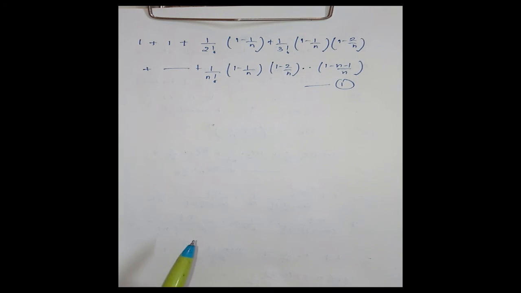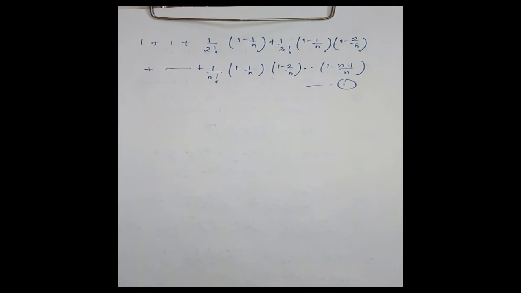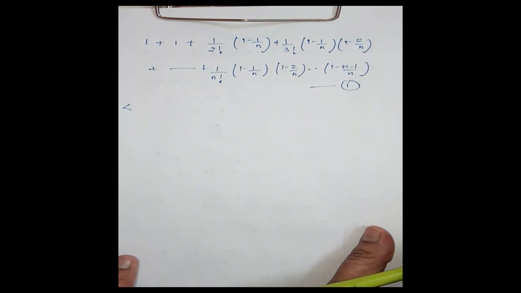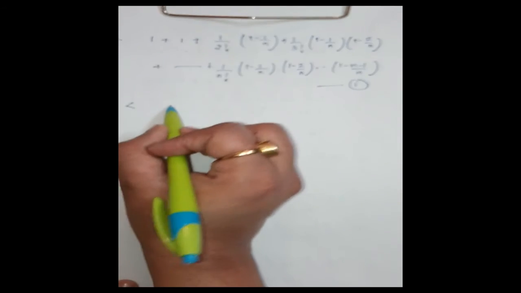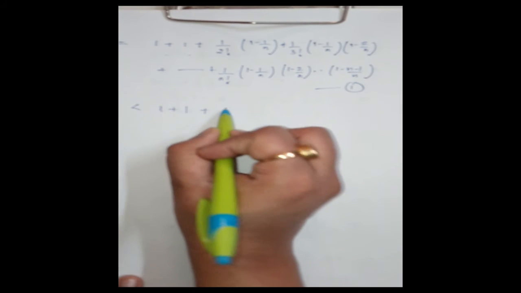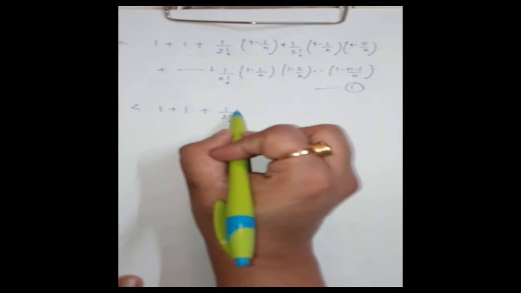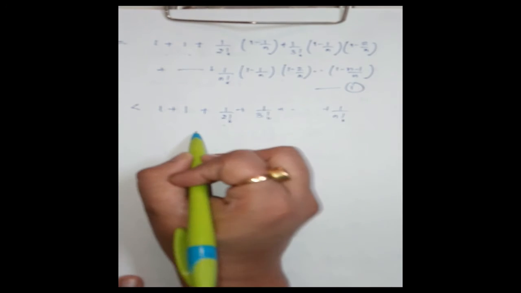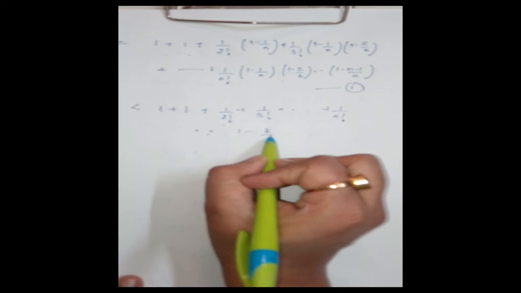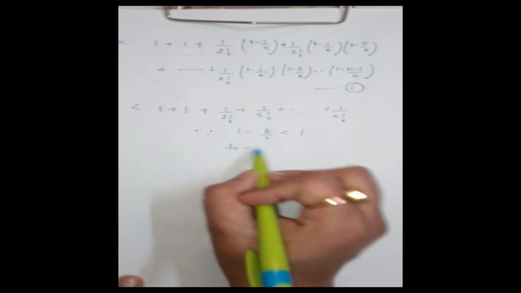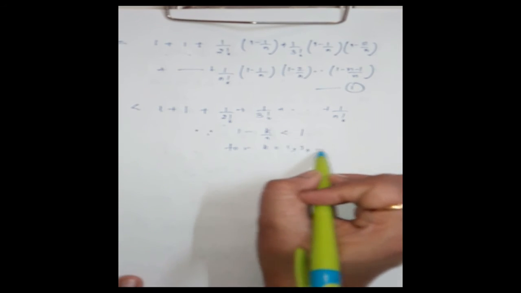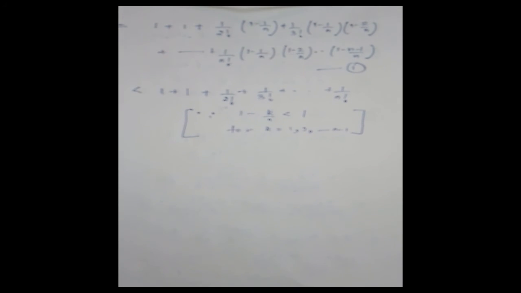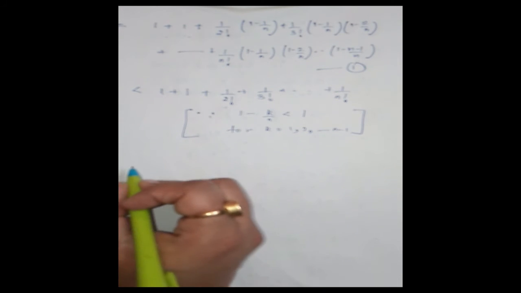Clear? Okay, now this is less than 1 plus 1 plus 1 upon 2 factorial plus 1 upon 3 factorial up to 1 upon n factorial, since 1 minus k by n is less than 1 for k equal to 1 to n minus 1. Okay, clear?